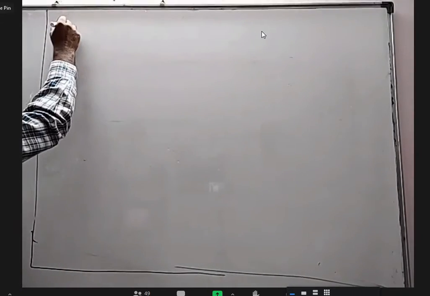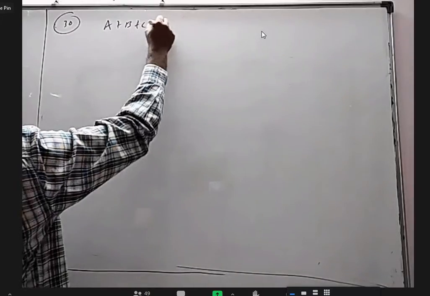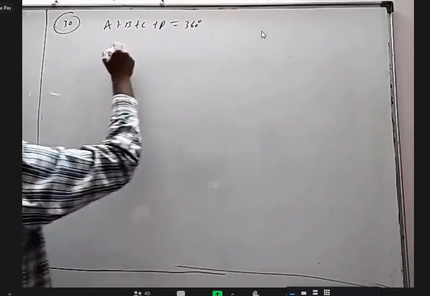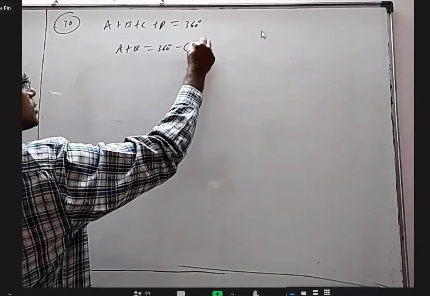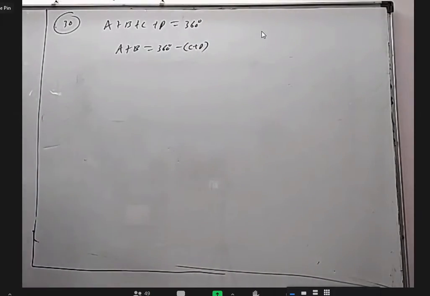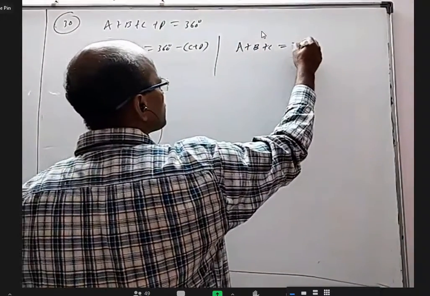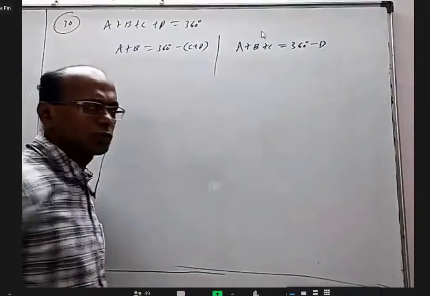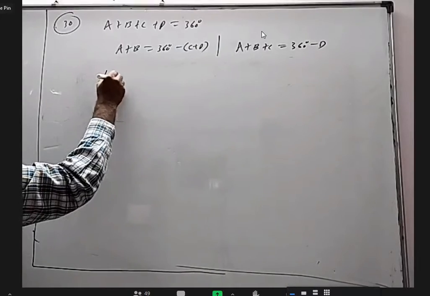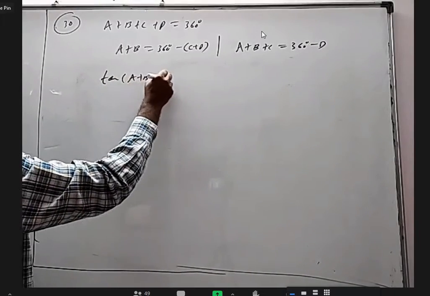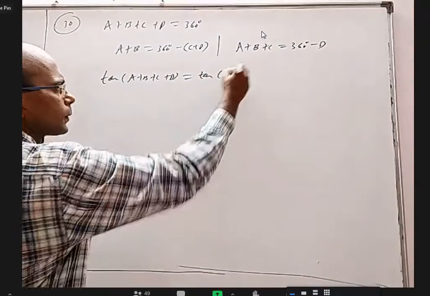Okay, this is, I think, 30 or something like that. A plus b plus c plus d equal to 360. If somebody wants, they can write a plus b equal to 360 minus c plus d, apply tan on both sides, do cross multiplication, and you get it. Or you can write a plus b plus c equal to 360 minus d, apply tan on both sides, and you get it. If not, I will directly apply tan. Tan of a plus b plus c plus d is equal to tan of 360 degrees.